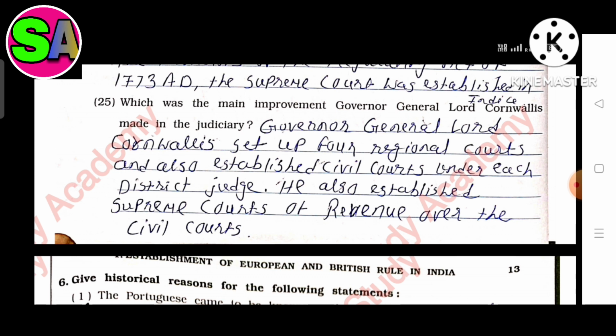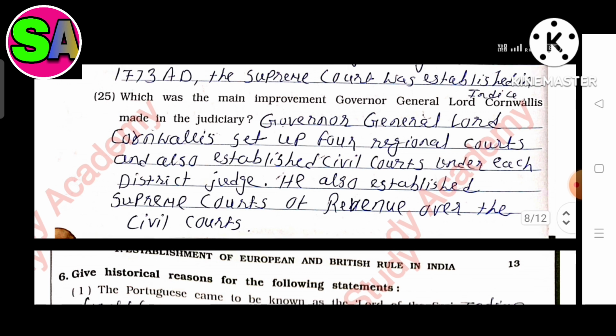Question 25. What was the main improvement Governor General Lord Cornwallis made in the judiciary? The answer is Governor General Lord Cornwallis set up 4 regional courts and also established civil courts under each district judge. He also established the Supreme Court of Revenue over the Civil Court.